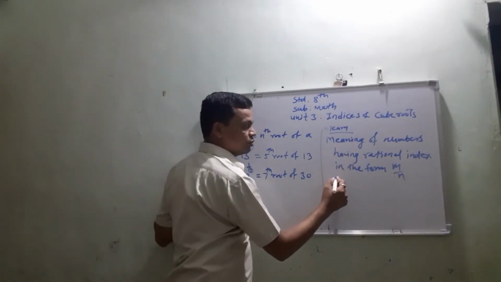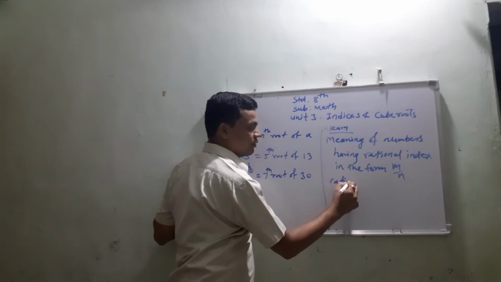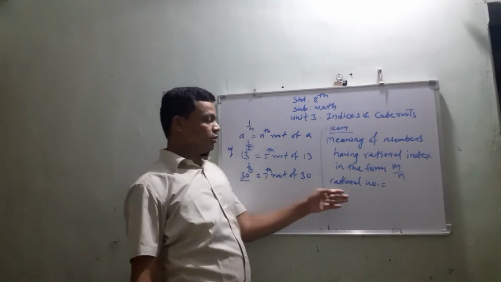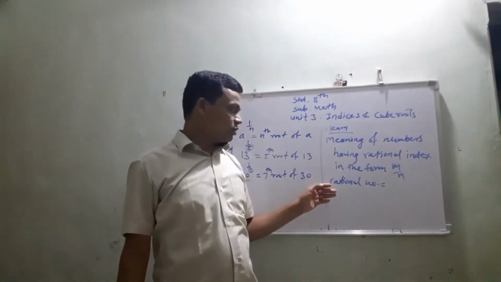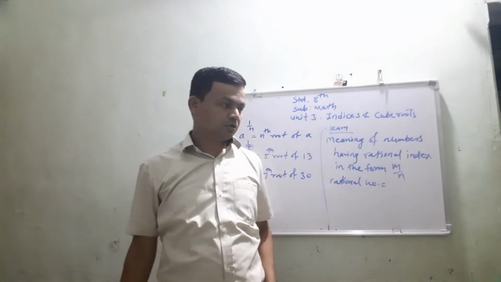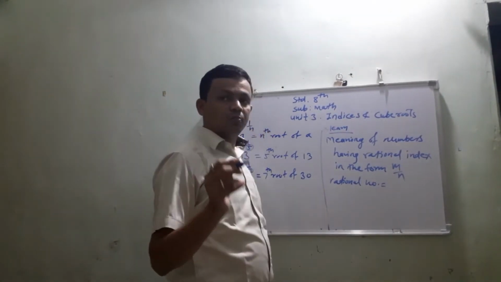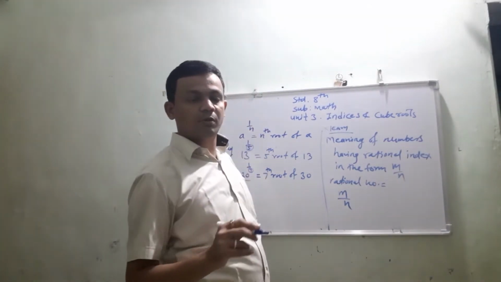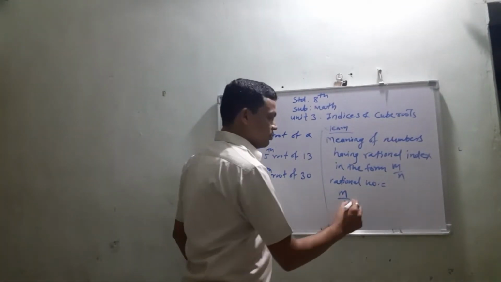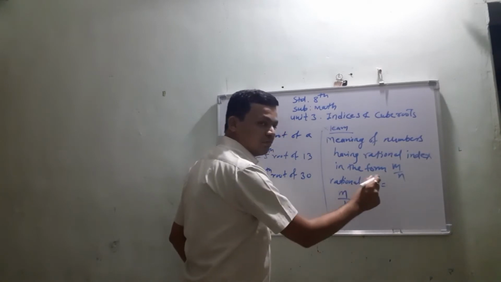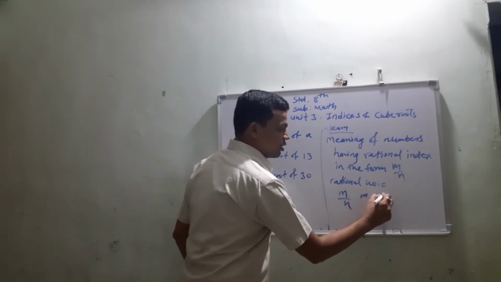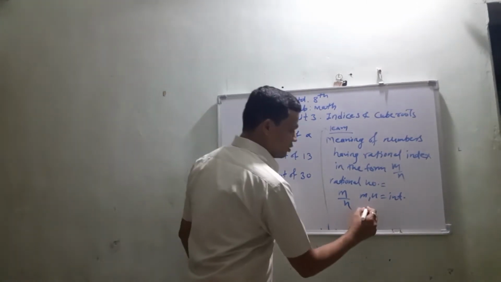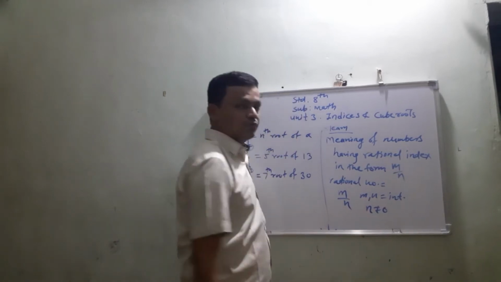Before that, you know what a rational number is. You already know the concept of a rational number, that is, a number of the form m upon n, in which m and n both are integers, where the value of n is not equal to 0.